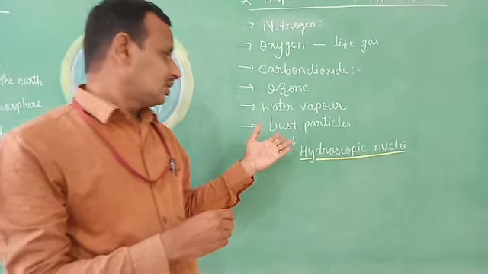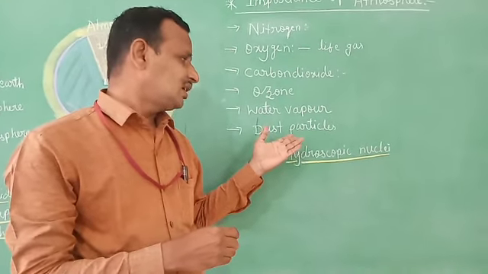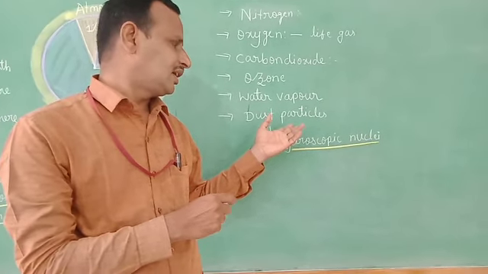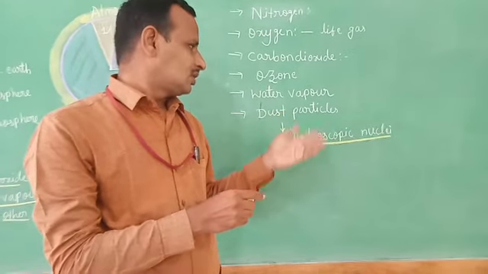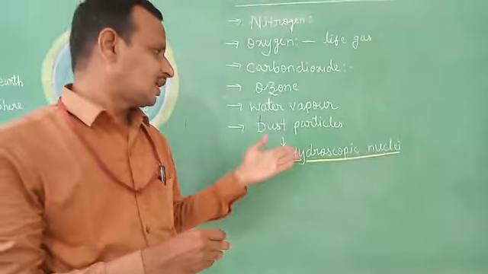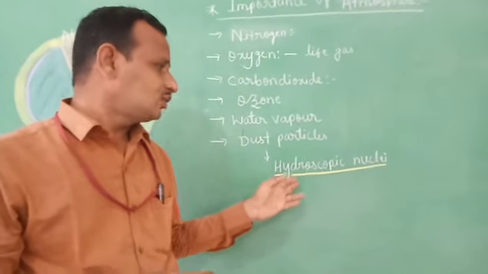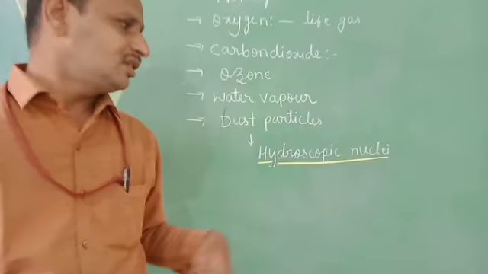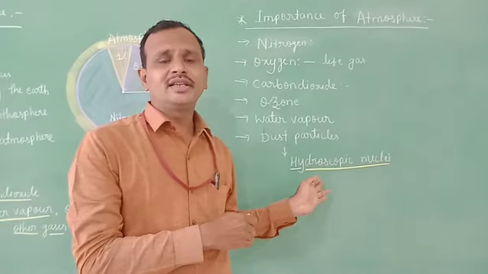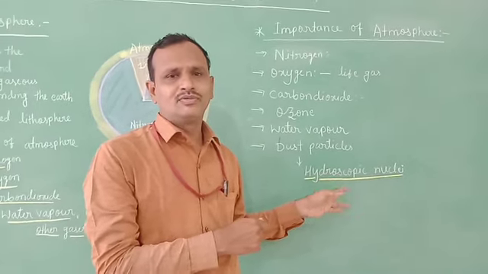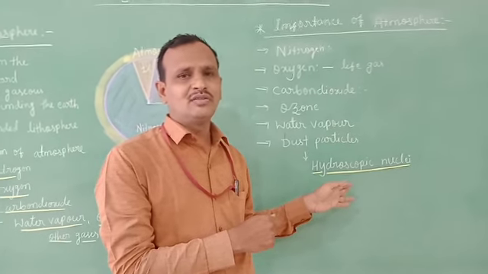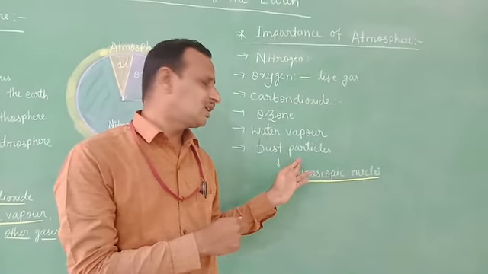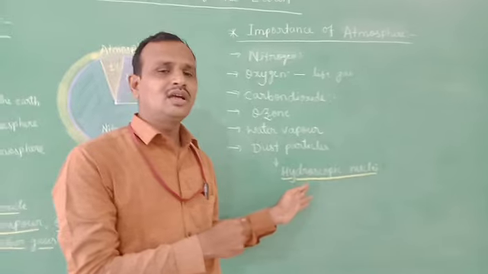And lastly, dust particles. Dust particles are a mixture of solid and liquid particles that are there in our atmosphere. These are also called hygroscopic nuclei because they provide a center on which rain droplets form and bring rainfall to the earth's surface. That's why dust particles also play a very important role in the atmosphere.